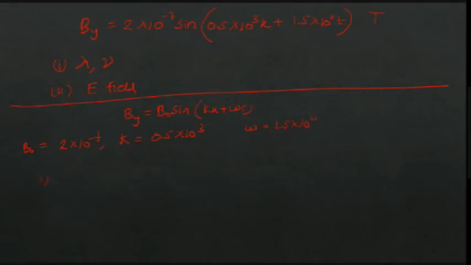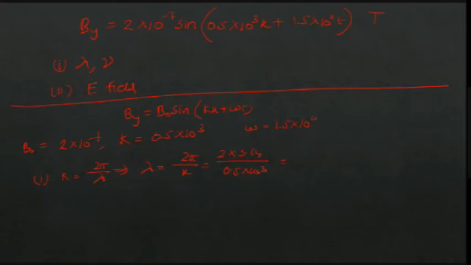Okay, first question. How to find lambda? Lambda equal to 2 pi by k. Or you can write k is equal to 2 pi by lambda, implies lambda is equal to 2 pi by k. So substitute the value: 2 into 3.14 divided by 0.5 into 10 raised to 3. And tell me the value.